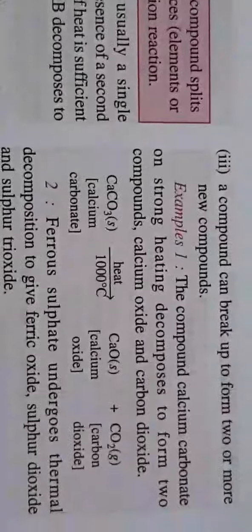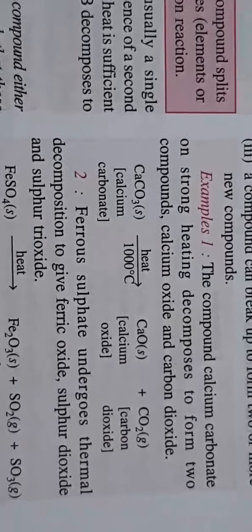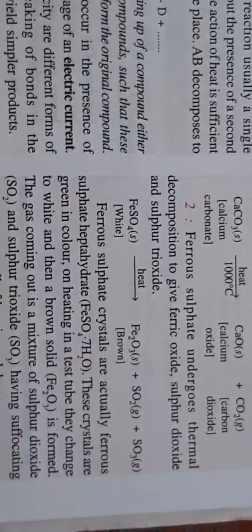There are a large number of other examples also, like calcium carbonate. Heating is required, and only then calcium oxide and carbon dioxide are formed. Then there is the reaction of ferrous sulfate. If we heat it, it gives us ferric oxide plus sulfur dioxide plus sulfur trioxide.